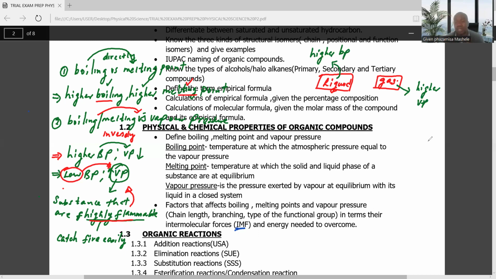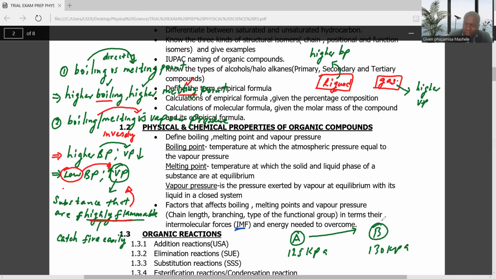So it's very important to relate these, ladies and gentlemen, when you are dealing with the physical properties of organic compounds. Because sometimes in the exam, they will tell you that two substances have different vapor pressures. Maybe one substance has a vapor pressure of 125 kilopascal, I'm just giving an example, and the other one is 130 kilopascal. Then they ask you, between compound A and compound B, which one is highly flammable?